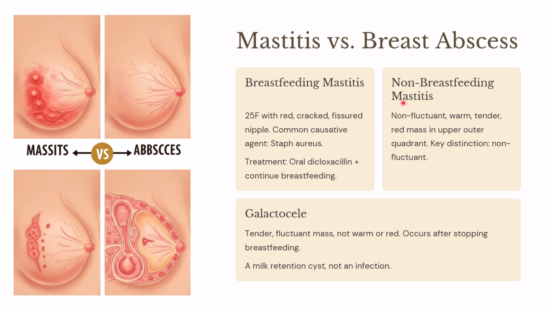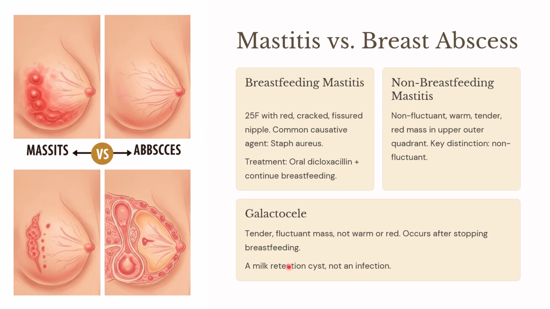Then there is another condition which is known as galactocele. As the name says, there is a collection of milk, right? So it will be tender, it will be a fluctuant mass, but it will not be warm or red. After stopping the breastfeeding, the milk is retained within, thereby forming a milk retention cyst, which is known as a galactocele.